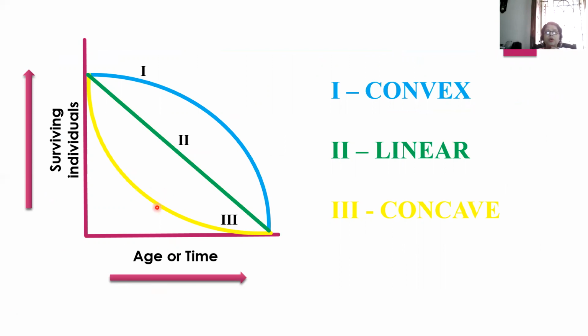Here also, equally important, I'm again repeating: this is a graph, so you will have to have x-axis and y-axis along with their legends and axis titles. Age or time is plotted on the x-axis. Surviving individuals is plotted on the y-axis.